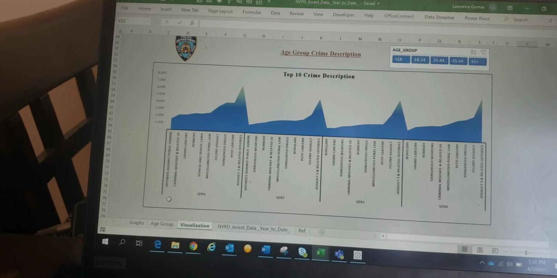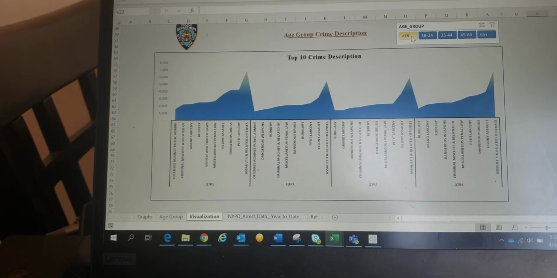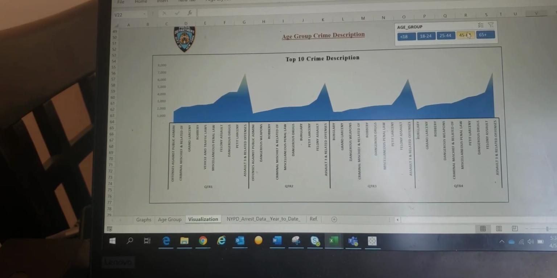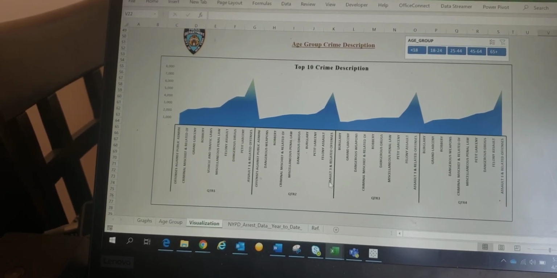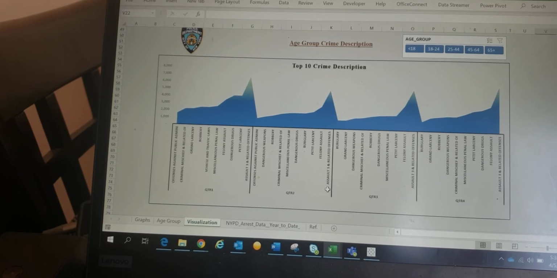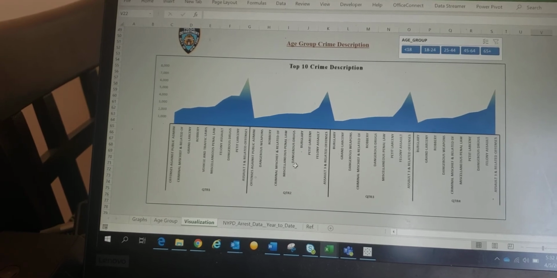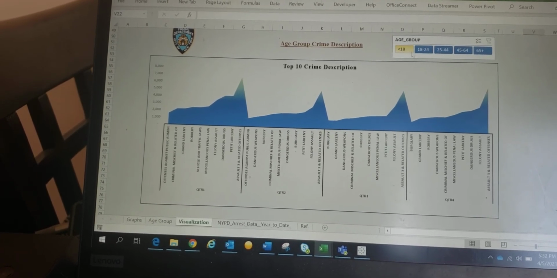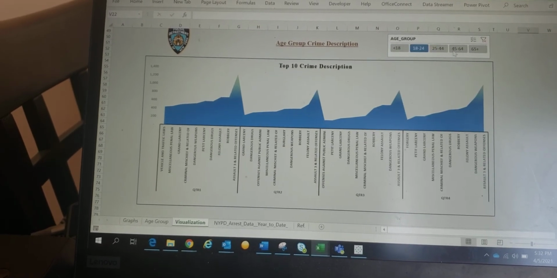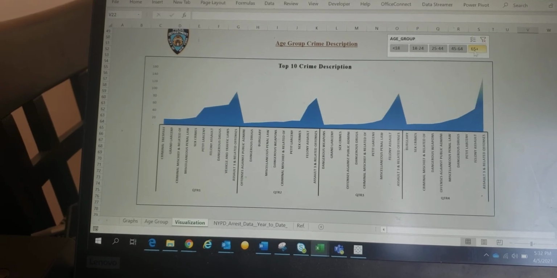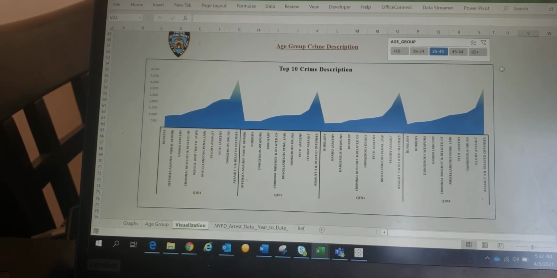And the next chart I have created is to view the top 10 crime descriptions by each quarter, and I have the option to select the slicer to view it for each of the age group people. As we can see, the primary reasons are assaults, assaults 3 and related offense, then felony assaults, petty larceny, burglary, dangerous drugs, and robbery. And if we select each of the age groups, the chart provides those age groups' top 10 crime descriptions. Almost 60% of the arrests are in the age group between 25 to 44.